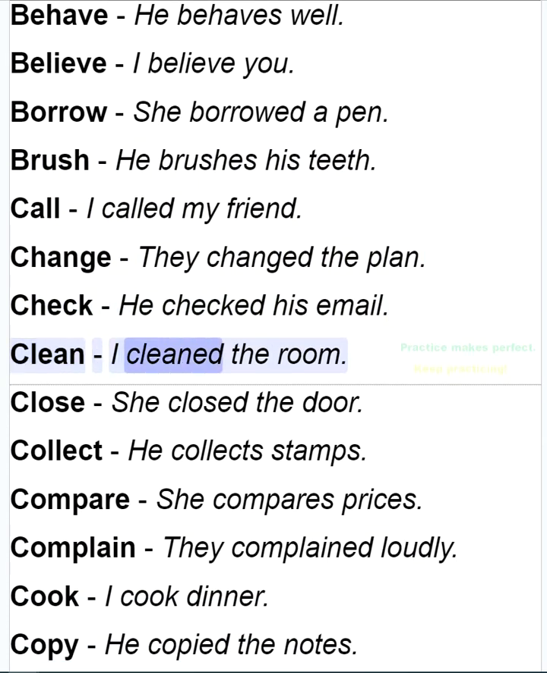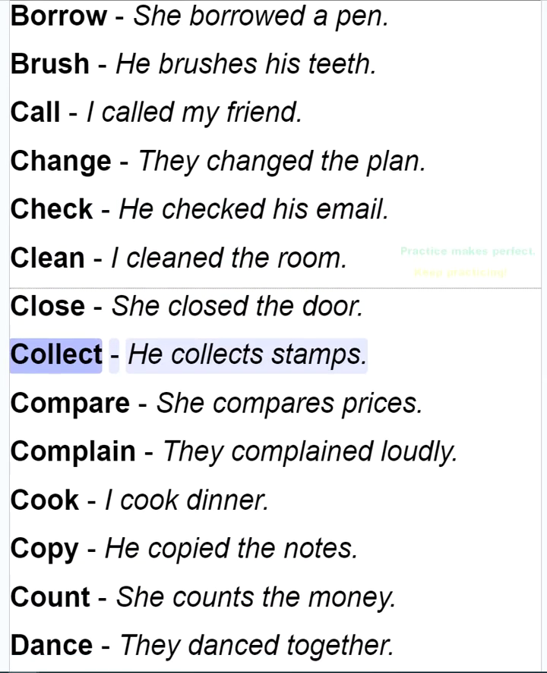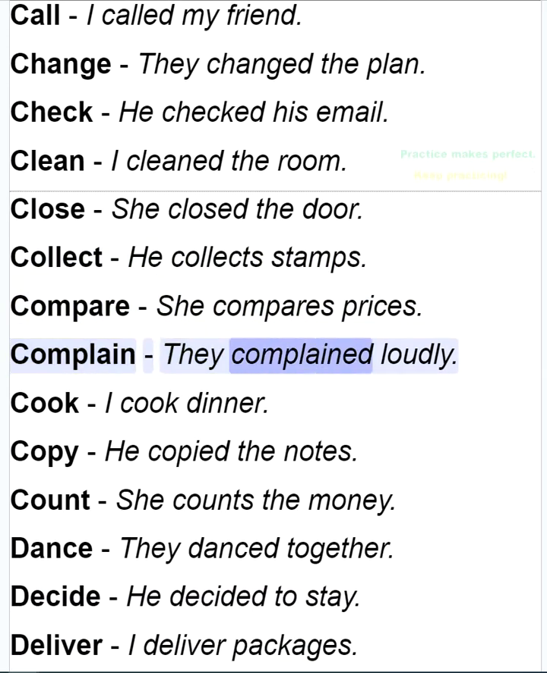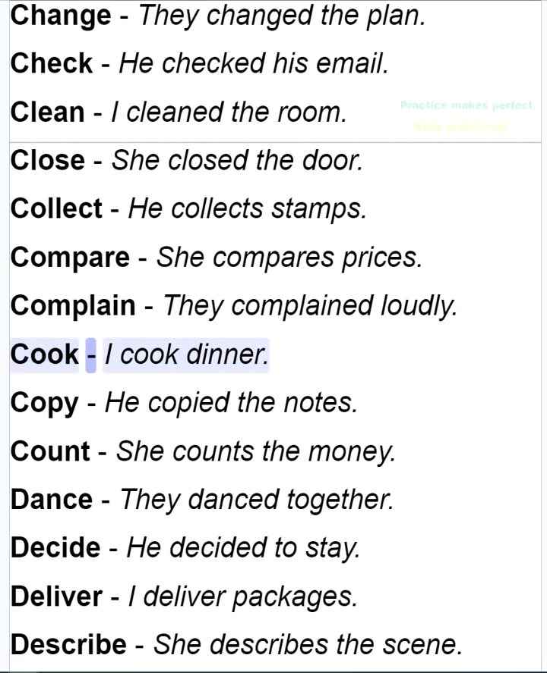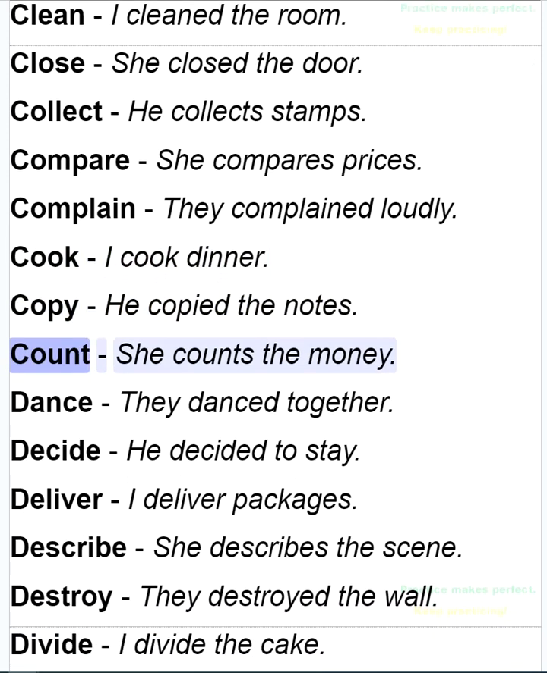Clean, I cleaned the room. Close, she closed the door. Collect, he collects stamps. Compare, she compares prices. Complain, they complained loudly. Cook, I cooked dinner. Copy, he copied the notes. Count, she counts the money.